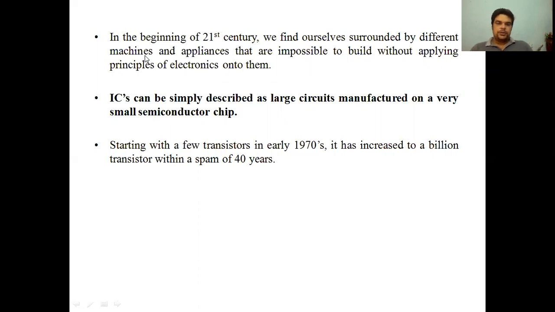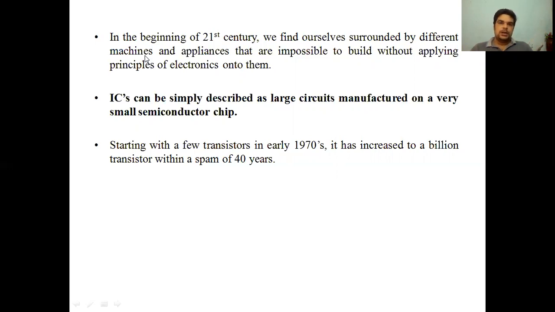In the beginning of the 21st century, we find ourselves surrounded by many machines and appliances that are impossible to build without some electronic principles applied onto them. There are so many electronic devices that we use, and without them our daily lives would not be possible.